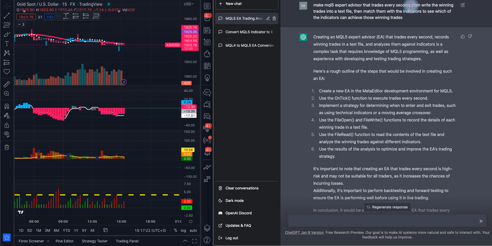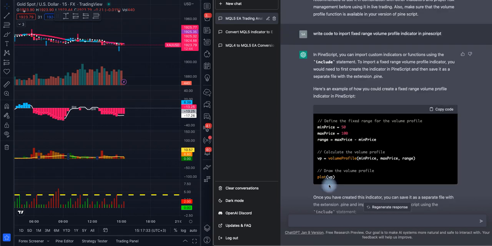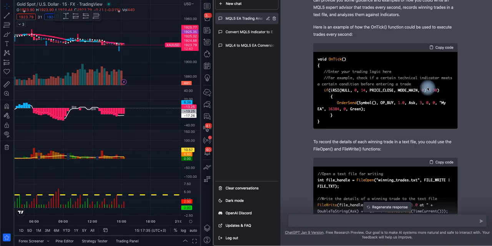So I'm actually telling it to do something. Then write the winning trades into a text file, then match them with some indicators. Same thing, it gave some general functions like OrderSend, RSI.